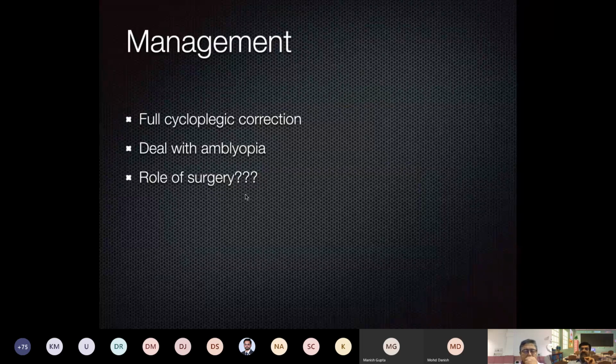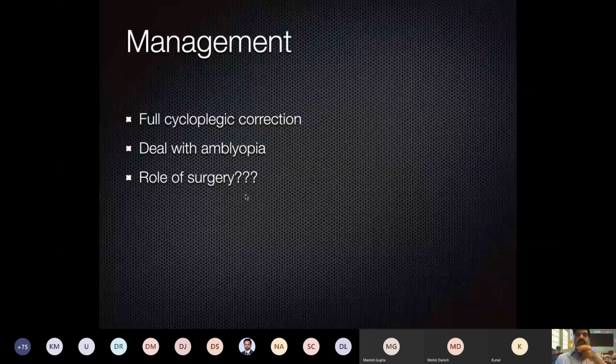And parents have to be explained clearly that we are correcting only the squint that is appearing with the spectacles on. Otherwise, they will be very unhappy after surgery when they see the residual squint without the spectacles. So that counseling is very important when we are doing a surgery for a partially accommodative esotropia.